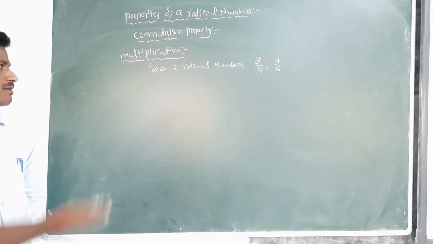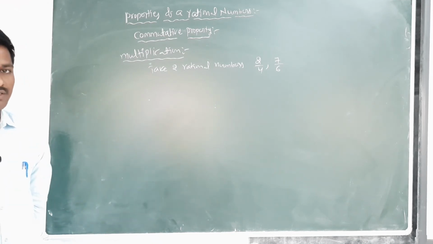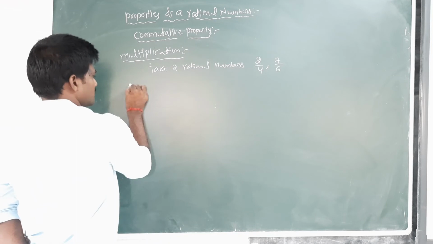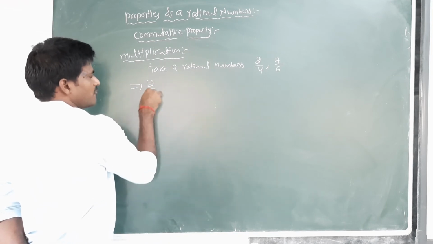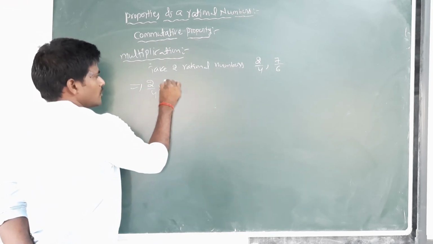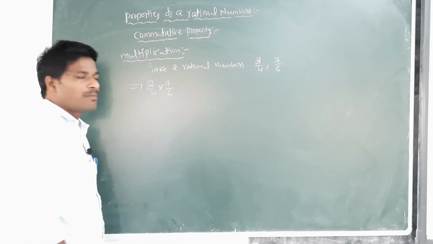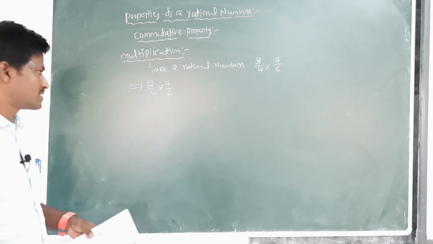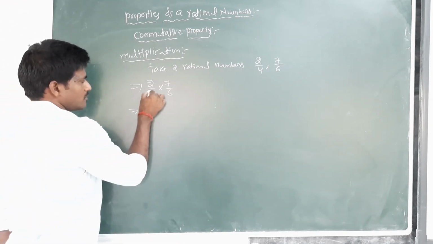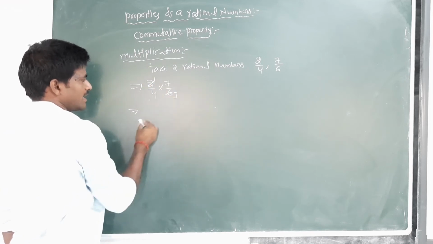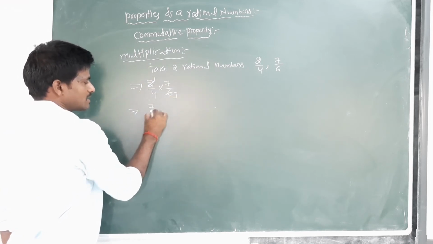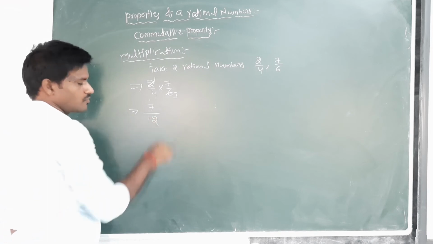What happens when we multiply two rational numbers? First one equals 2 by 4 into 7 by 6. That is 2 by 4 multiplied by 7 by 6, which is 14 by 24, equal to 7 by 12.